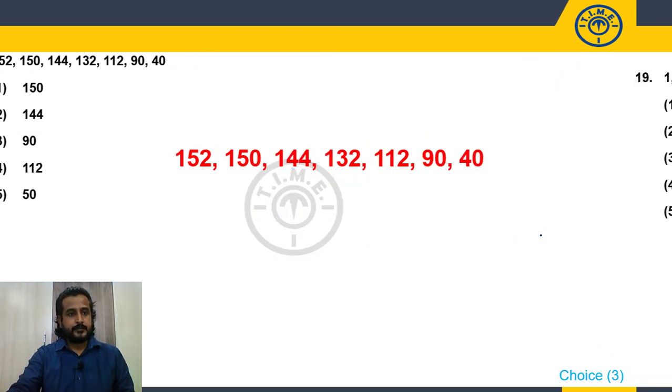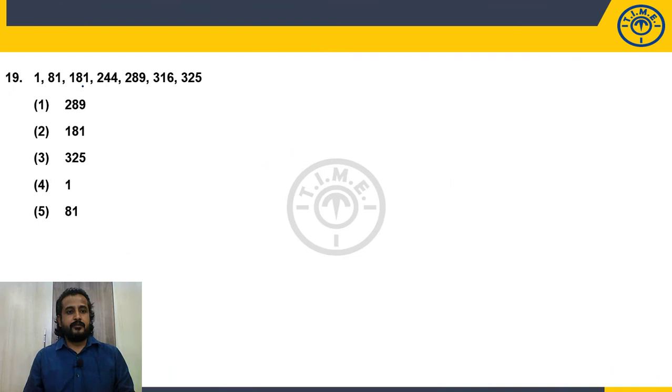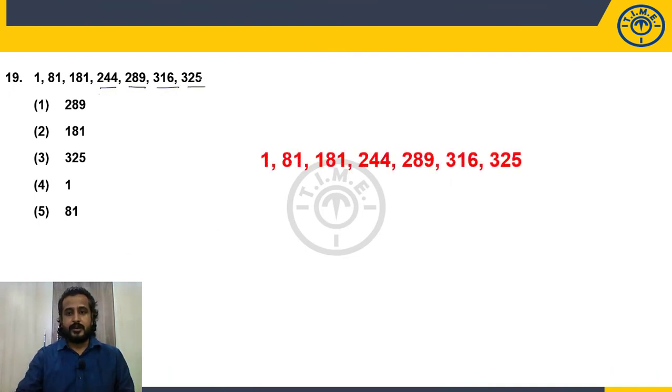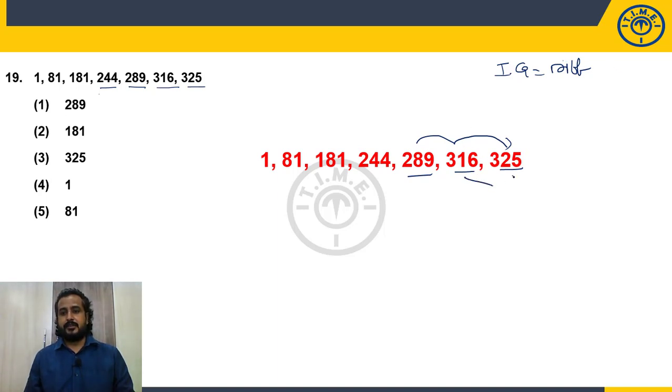Fine. 19th one: 1, 19, 100, 181, 244, 289, 316, 325. Now look here. The numbers are increasing gradually or increasing rapidly? Generally, we will consider the last three numbers: 289, 316, 325. Increasing gradually. When it is increasing gradually, we will look at difference logic. 316, 325, difference 9. Whenever I see 9, I will try to recognize it as 3 square. 289, 316, difference 27.